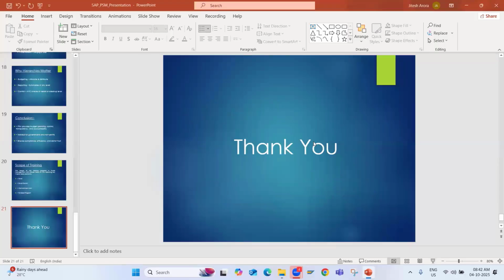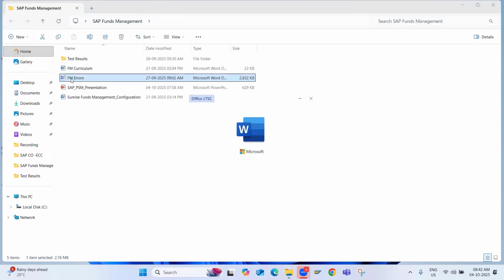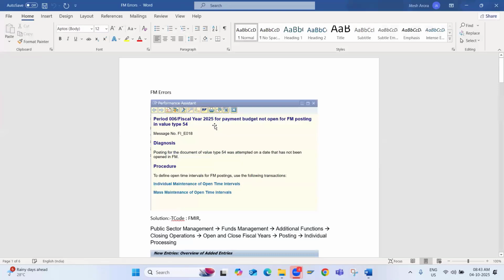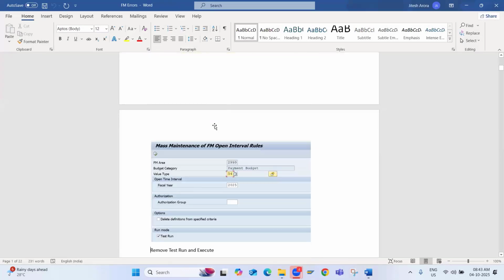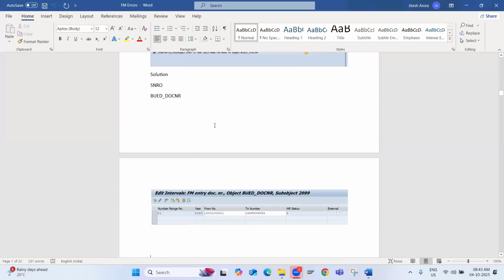Now I will just walk you through what we are going to do. Okay, so let me open the practice sheet. I will also share with you the FM error file, which will also help you in your real-time project. Wherever you get stuck, if that error is similar to what you are coming across, I have given the solution, and it will help you resolve that error immediately. There are different kinds of error messages which I have documented: why these errors are coming and what kind of solution we need to provide. I have maintained this in the FM error file so that you can also take the benefit.